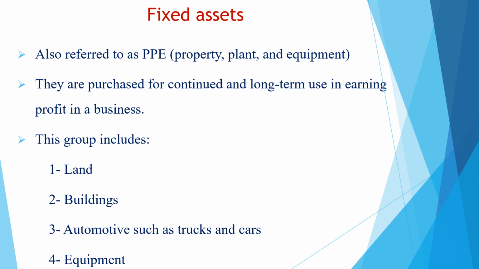We have 4 types of fixed assets. The first one is the land. For example, we buy land to build a factory or a warehouse. In this case, land is considered a fixed asset. Buildings. The buildings include our offices and our factories. Automotives such as trucks and cars. Equipment, examples of equipment: machines and furniture.